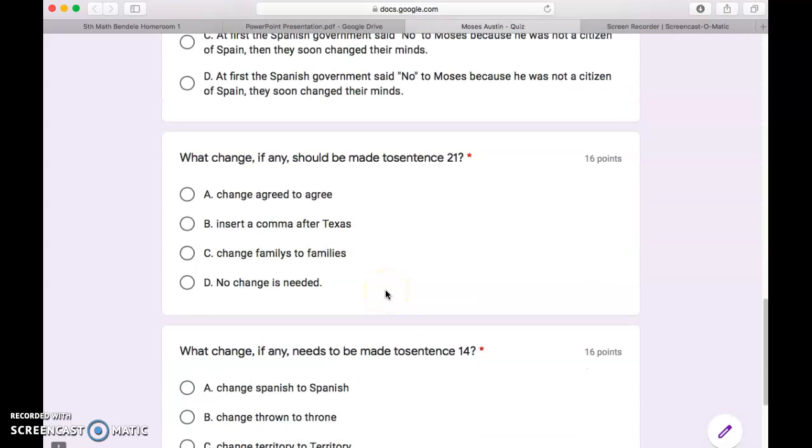Next one. What change, if any, should be made to sentence 21? A. Change agreed to agree. B. Insert a comma after Texas. C. Change families to families. D. No change is needed.